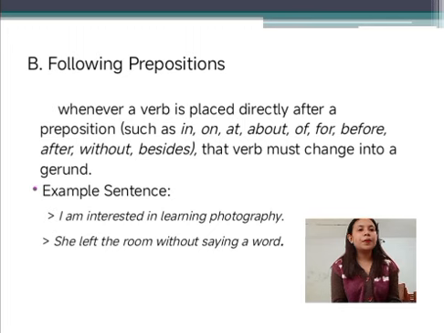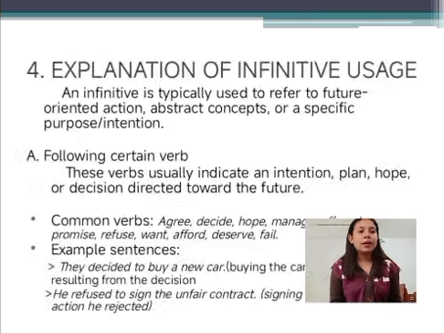Next, following prepositions. Whenever a verb is placed directly after a preposition, such as in, on, at, about, of, for, before, after, without, and besides, that verb must change into a gerund. For example, one: I'm interested in learning photography. Example two: she left the room without saying a word.